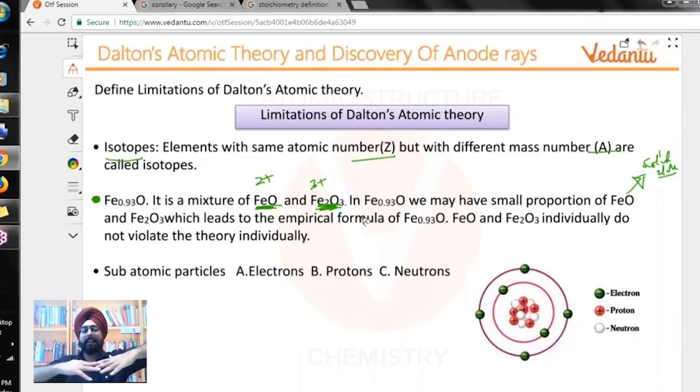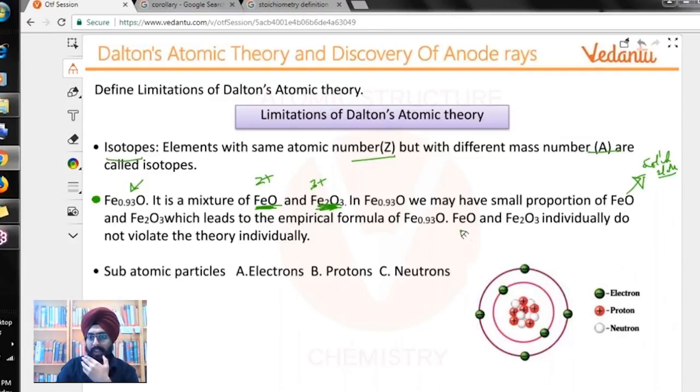And the empirical formula, we all know what empirical is. Guys, tell me, what is empirical? We studied this last week. Yes, experimental, derived from an experiment. Correct, all of you are correct. Empirical means experimental. So when you take that block and do some experiments on it, the empirical formula you get is Fe0.93O because it is a mixture of FeO and Fe2O3.